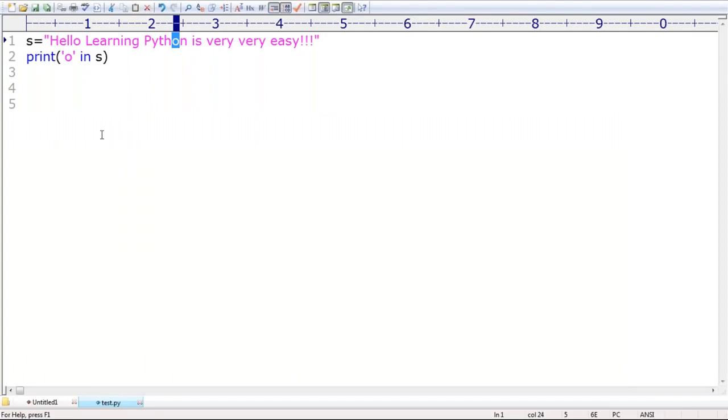Why not True two times? You are asking whether wo is available or not. It's available two times, but that's why it tells True two times? No such thing. You are just asking, is it available or not? What answer is it going to tell? Available. That's it. These are the membership operators we have. Next one after that.